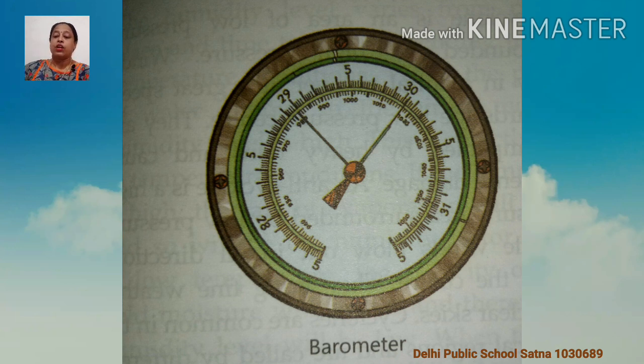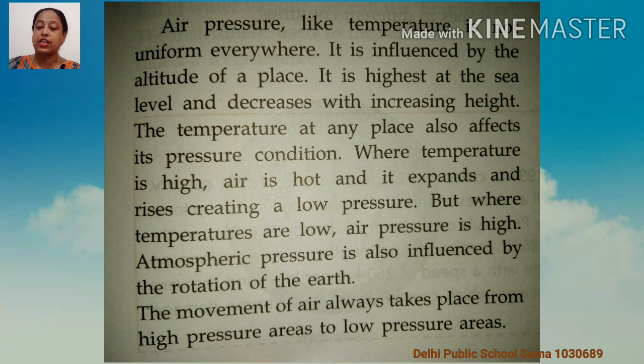Is it clear? Air pressure, as we have discussed, like temperature, is not uniform everywhere, children. It is influenced by the altitude of a place. It is highest at sea level and decreases with increasing height. The temperature at any place also affects its pressure condition.